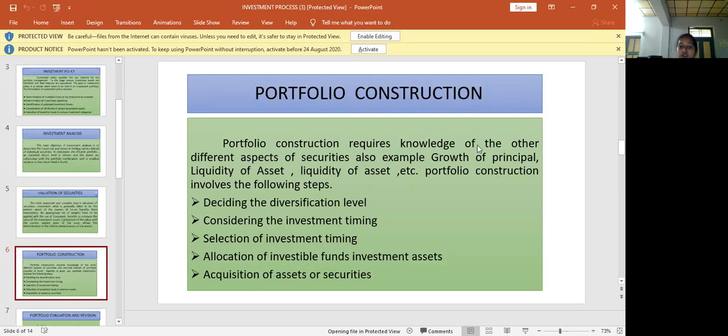Portfolio construction requires knowledge of the different aspects of securities. The portfolio construction involves the following steps: deciding the diversification level, considering the investment timing. After that, we have to select the investment timing, whether medium, short term or long term. After that, allocation of investable funds and investment assets, and acquisition of assets or securities. If you want to construct a portfolio, you have to follow these five steps.